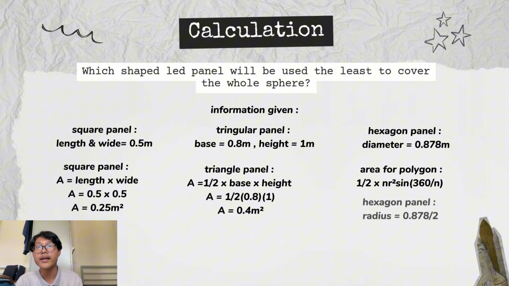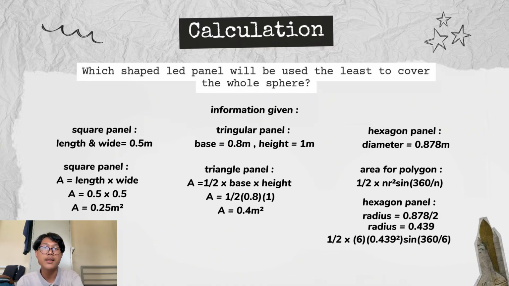So we need to find the radius of the hexagonal panel, which is 0.878 divided by 2 equals to 0.439 meter. So we insert all the information that we have into that formula, equals to 1/2 times 6 times 0.439 square times sin 360 divided by 6 equals to 0.5 meter square.